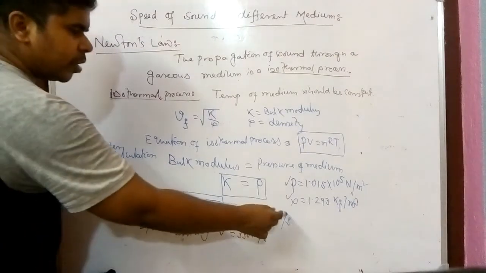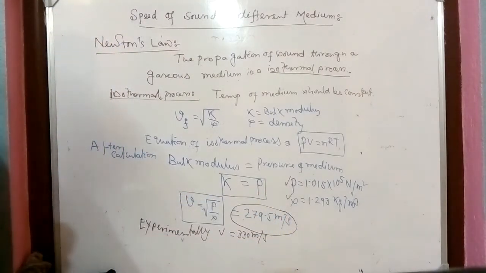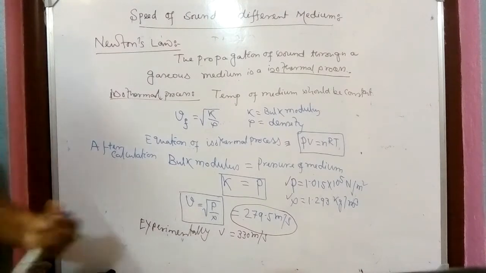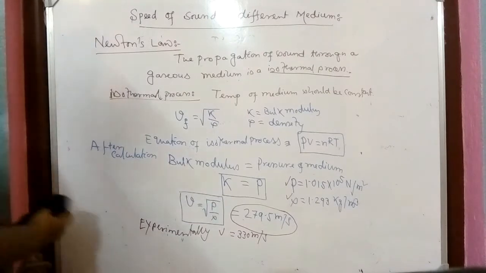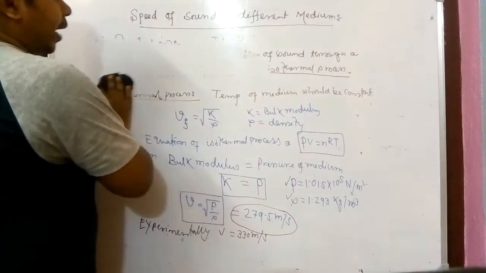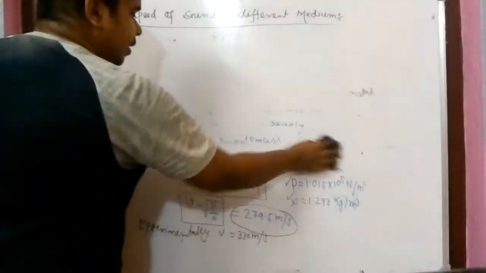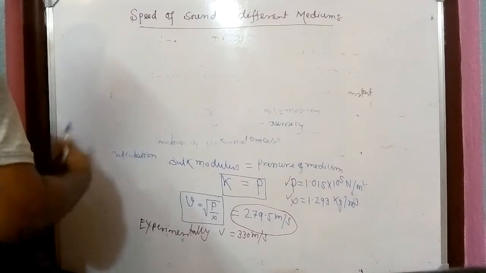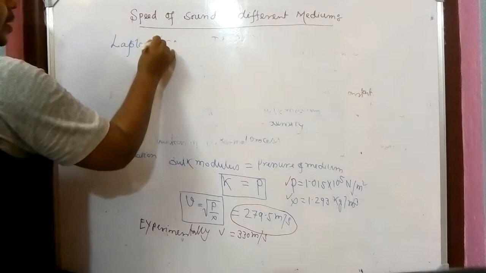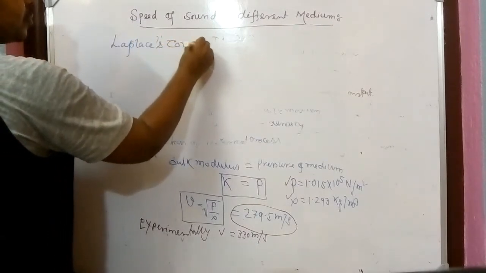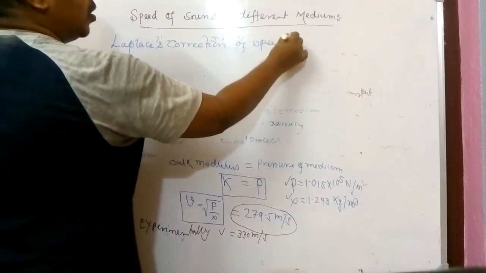That means there must be some problem. Okay, now you might be thinking, sir, if there is a problem, then why are we doing this? Because if we don't know the problem, then how can it be solved? So to solve the problem of Sir Isaac Newton, another scientist has come. Okay, and whose name is Laplace. And the thing he has shown is known as Laplace's correction of speed of sound.